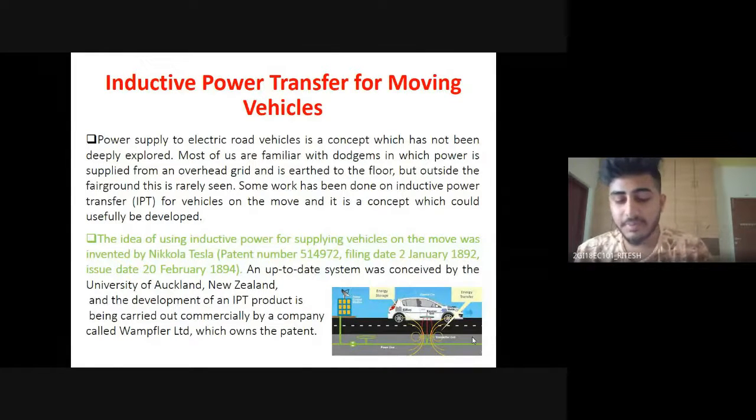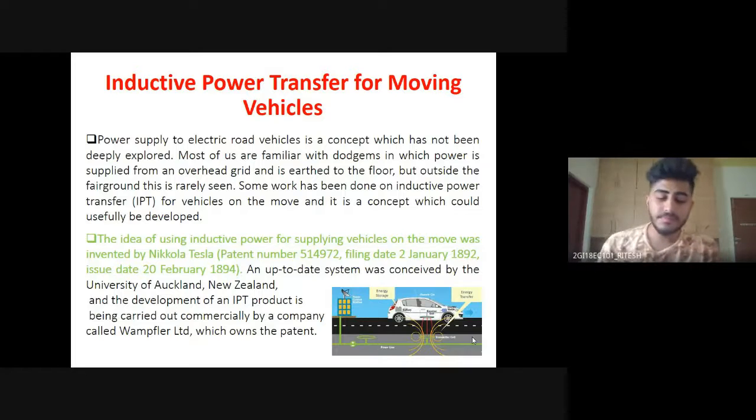The methodology is that the road, or the track on which the vehicle moves, is fitted with the first coil. This works on the principle of mutual induction. The first coil is inserted inside the road or the track, and the second coil, what we call the pickup, is held as a load inside each and every vehicle.